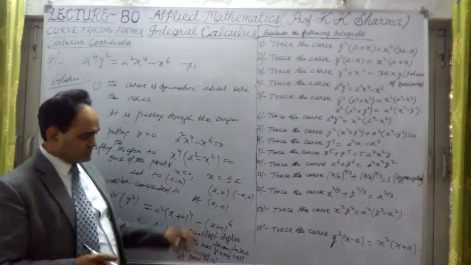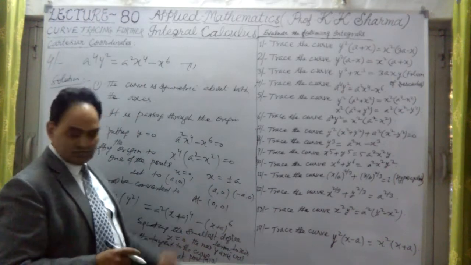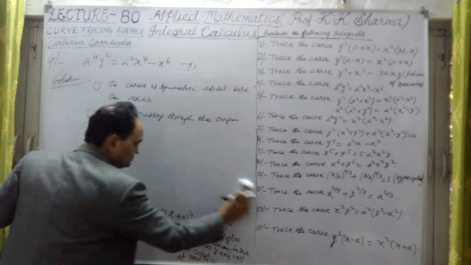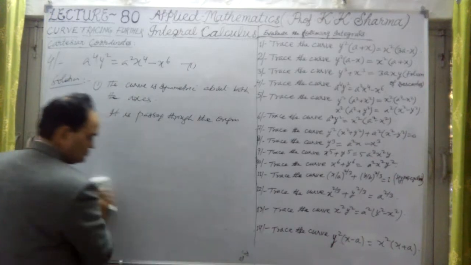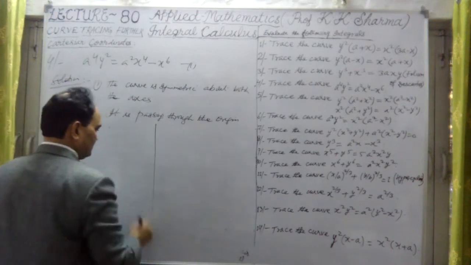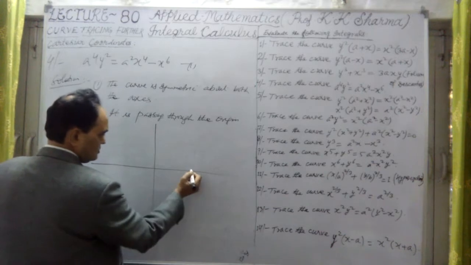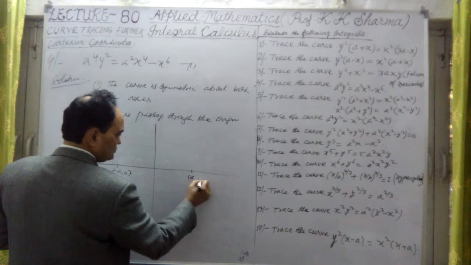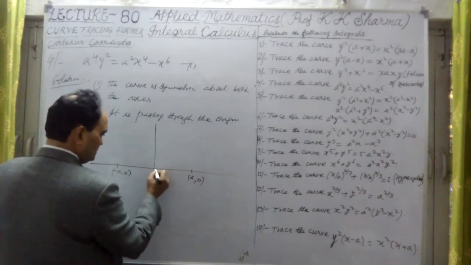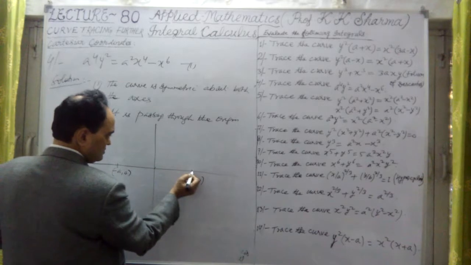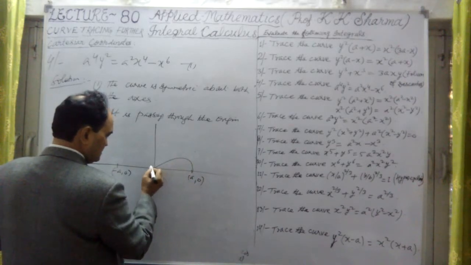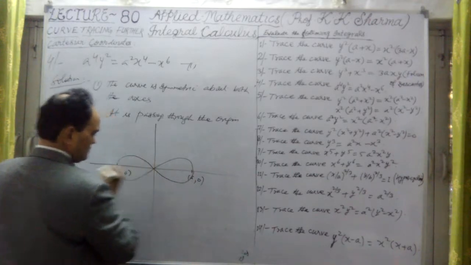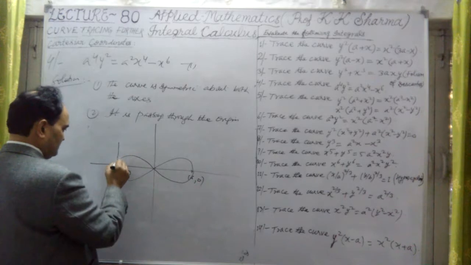It means the curve is intersecting at this point, meeting the origin. What kind of curve will there be? Let me draw that curve. So finally the curve will be, this is minus a0 and here is a0. Beyond that the curve will not lie. This is the curve here.